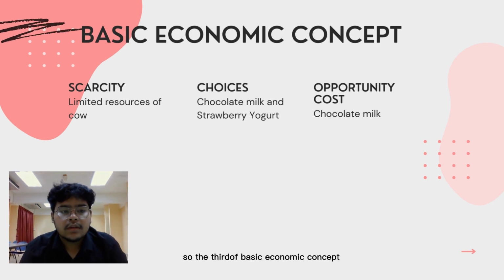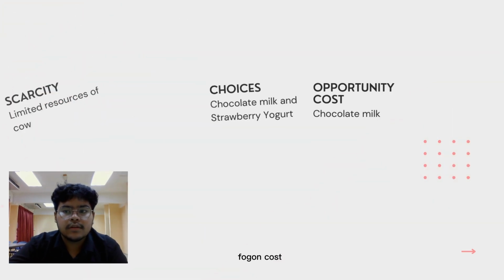The third basic economic concept is opportunity cost. Opportunity cost can be defined as the loss of the second best alternative and its benefit, given up to make the best choice. Our company Farm Fresh needs to make a decision between both goods to produce, which are chocolate milk and strawberry yogurt. Farm Fresh chose the chocolate milk, and the strawberry yogurt is the forgone cost.